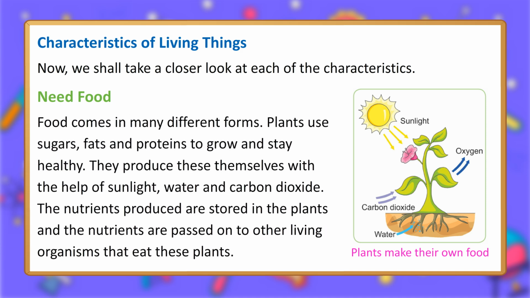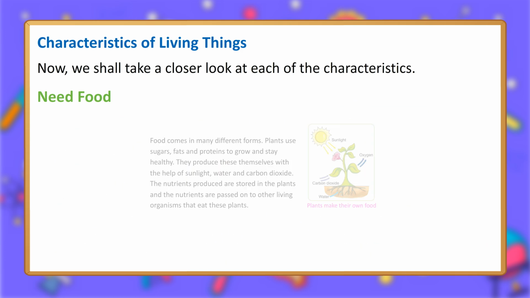Food comes in many different forms. Plants use sugars, fats and proteins to grow and stay healthy. They produce these themselves with the help of sunlight, water and carbon dioxide. The nutrients produced are stored in the plants and the nutrients are passed on to other living organisms that eat these plants. Plants make their own food.